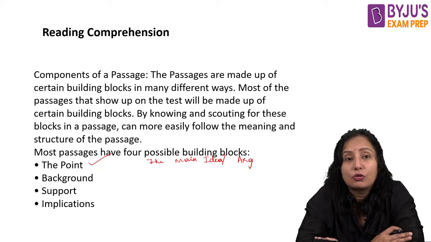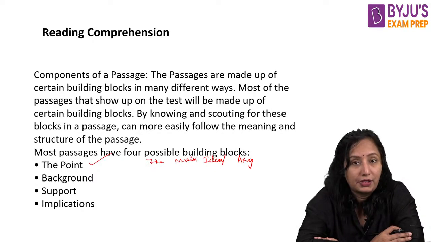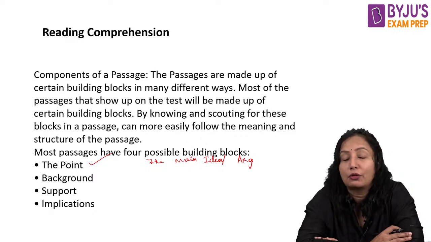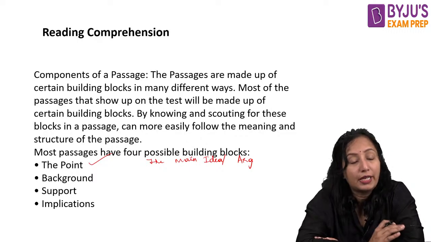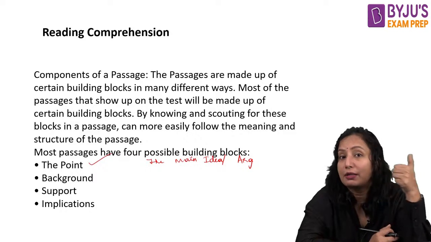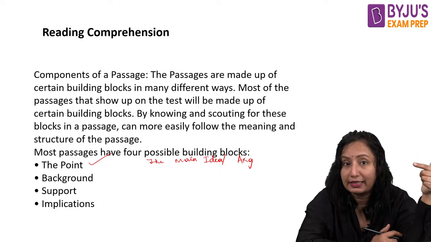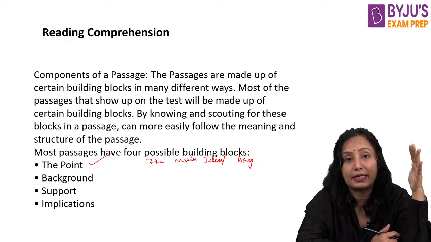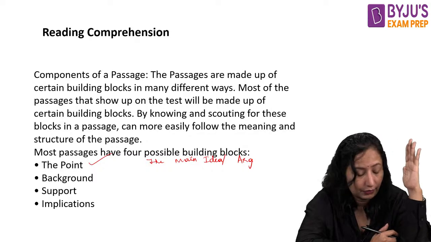Like this, you will have many more sub ideas discussed in the paragraphs. That means every paragraph also will have one of the sub ideas. So there is one main idea, and each paragraph will have sub ideas. You people are clear with this.